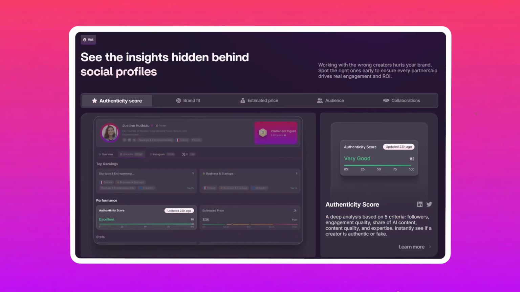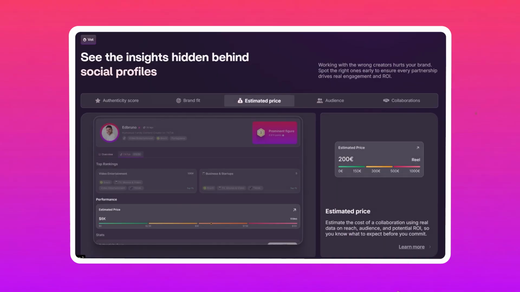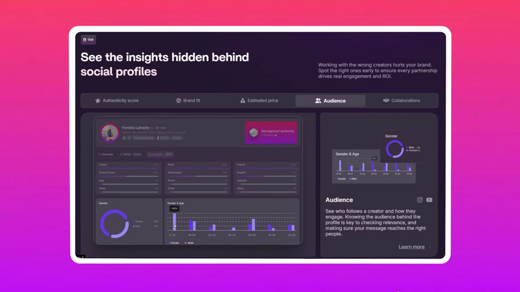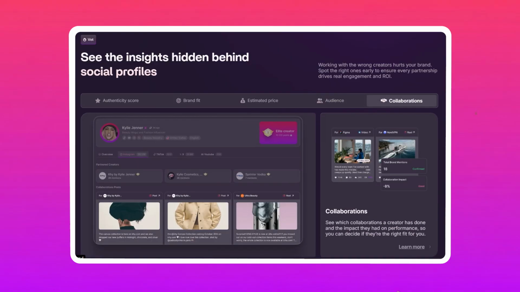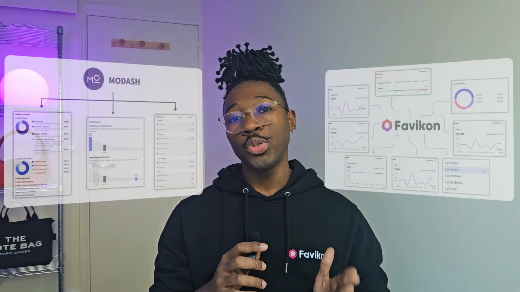But if we're talking creator scores and ranking, Favikon has its proprietary scoring algorithm that ranks them by niche, industry, platform, and geography, which is helpful when you need a quick shortlist or need creators validated rapidly. Modash, on the other hand, doesn't have any feature that actually ranks creators so you can find them easily, so point to Favikon.